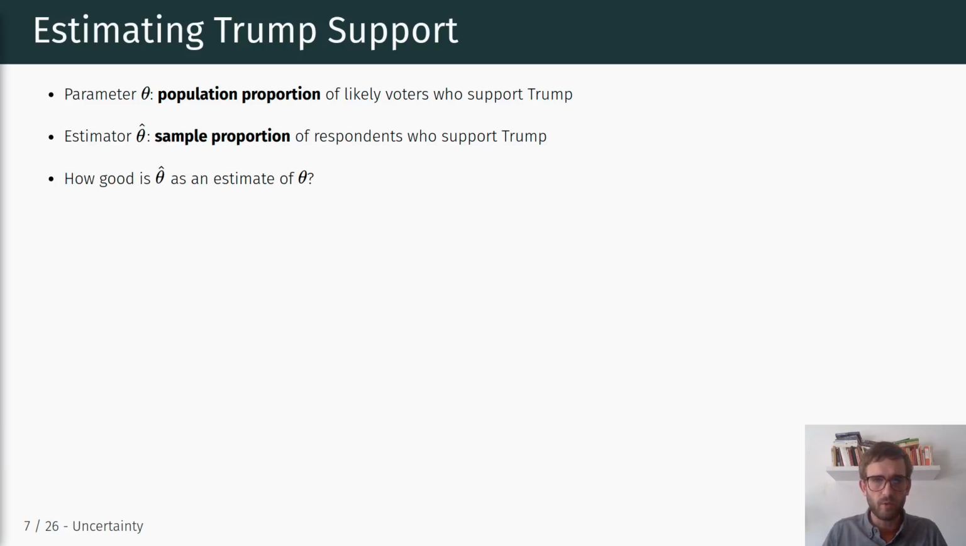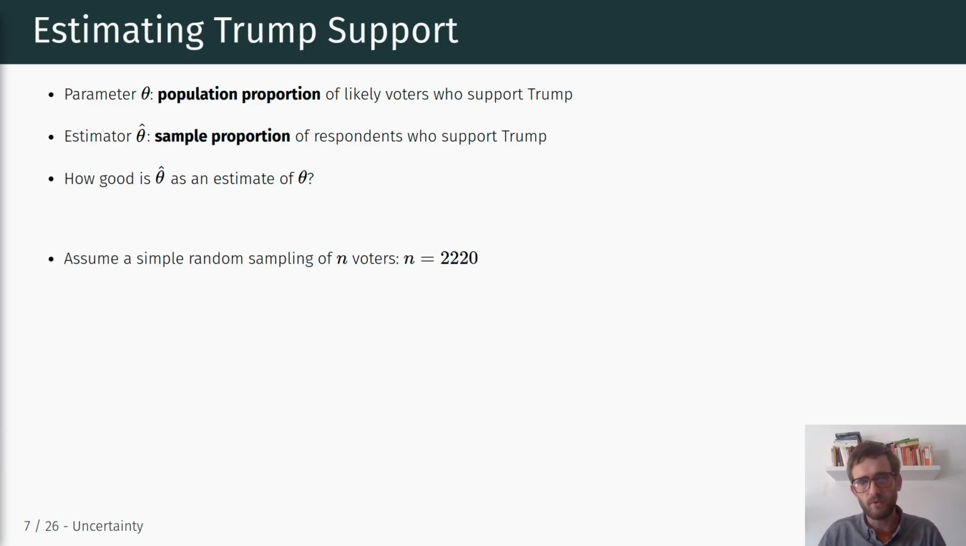And again, our question now is how good is theta hat as an estimate of theta? Since we know the actual election results in the end, to what extent does the deviation between the actual election result and our theta hat suggest that there were some systematic biases, some systematic issues that were basically unaccounted for when computing this estimator? So how good is theta hat as an estimate of theta?